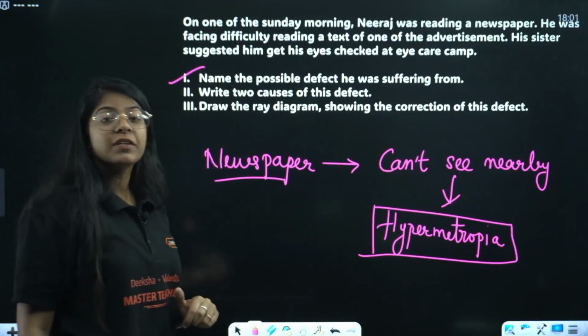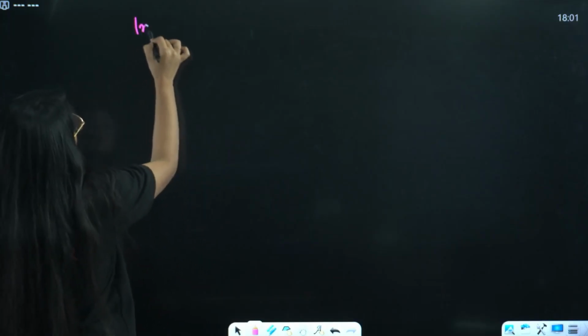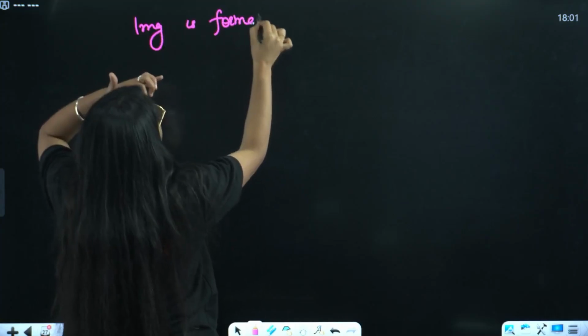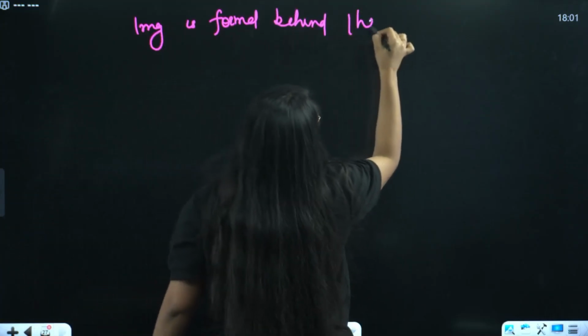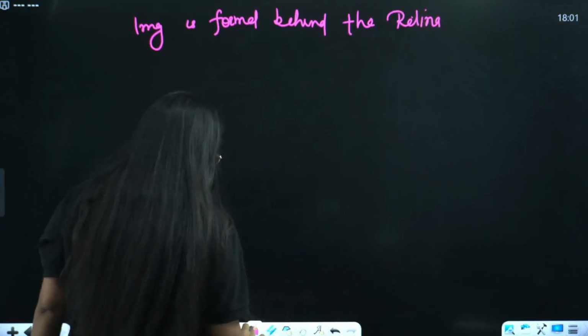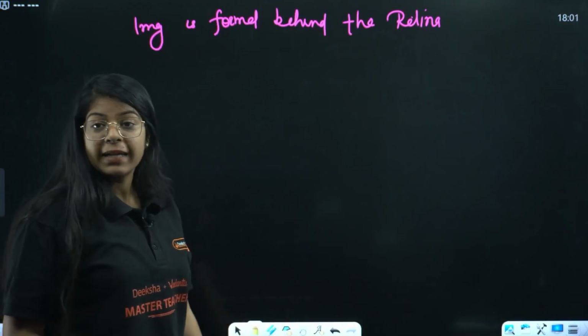What are the causes of this defect? Hypermetropia is caused when the image is formed behind the retina. Right, when the image is formed behind the retina.